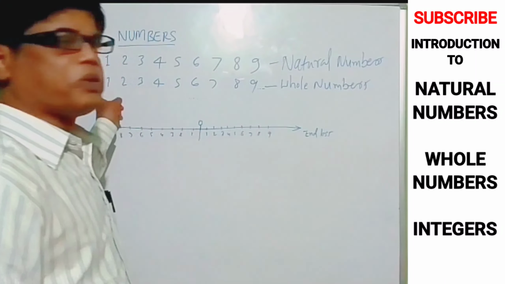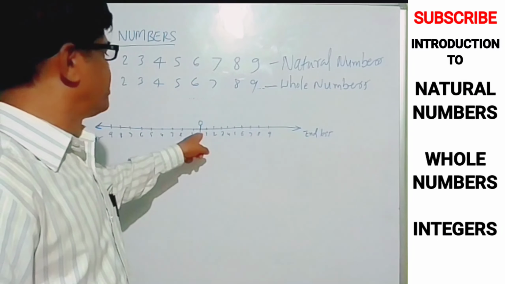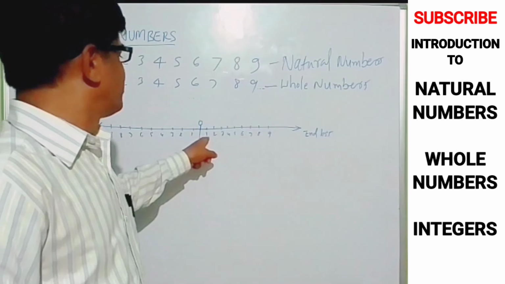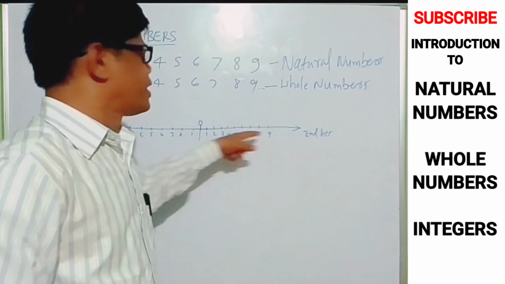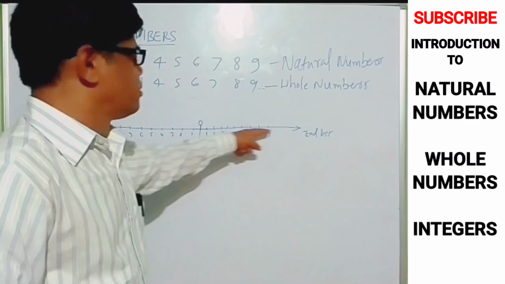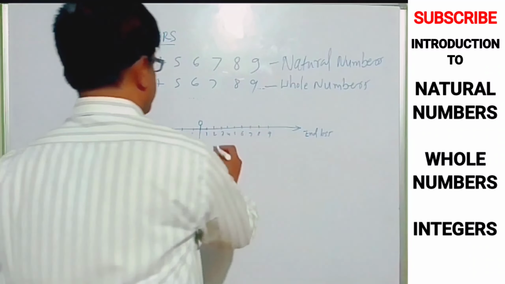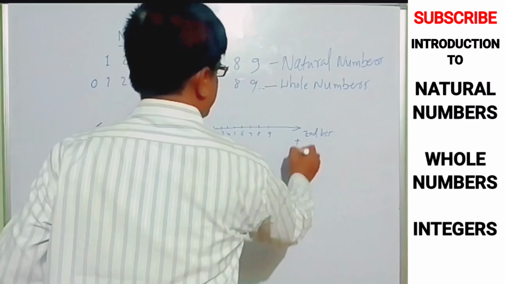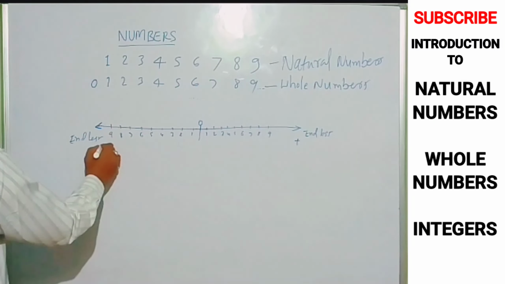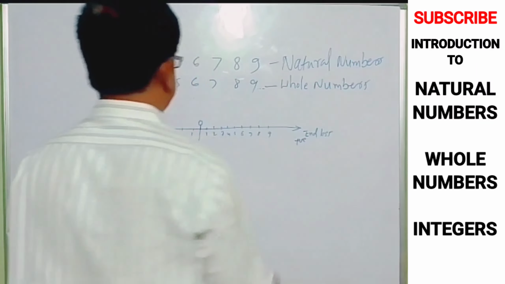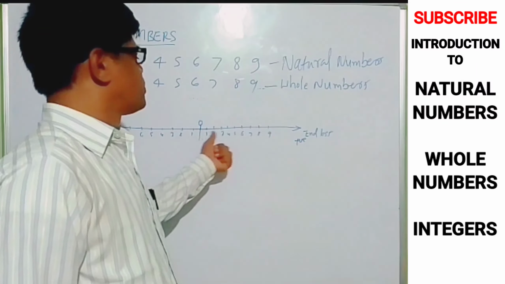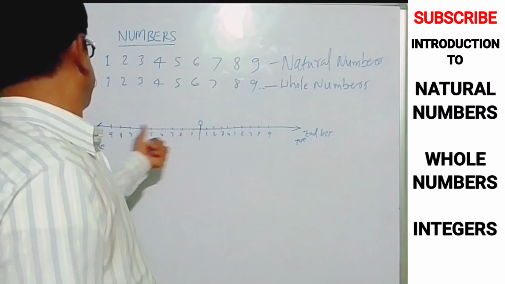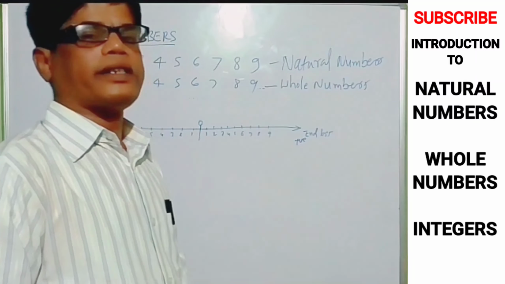From here, this 0, whole, and from here whatever is going, there is one direction, magnitude plus. This is a plus direction, and this is a negative direction. This is a positive direction. This is a negative direction. The points are starting from 0 towards positive direction, and this is a negative direction. What is positive direction and negative direction?